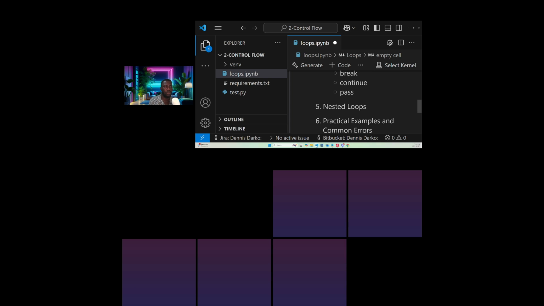And then we are going to look at nested loops. Nested loops follow the same concept as when we dealt with nested conditional statements. So we are going to look at the same thing. And of course, we will be doing a lot of practical examples and common errors, as we do every day. So basically that is what we're doing today.